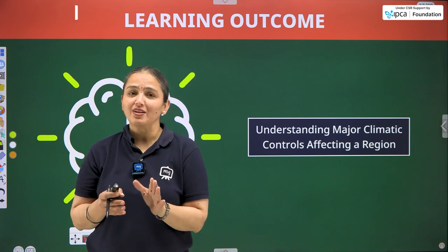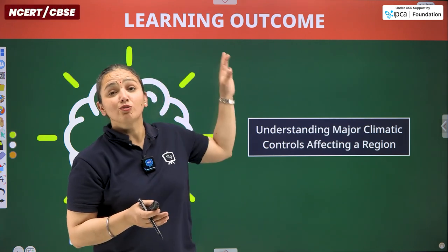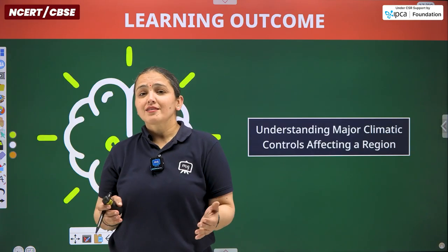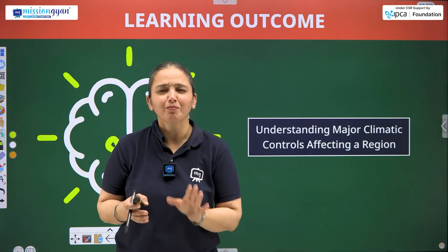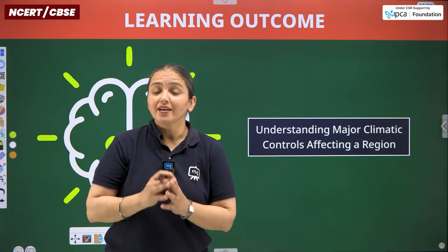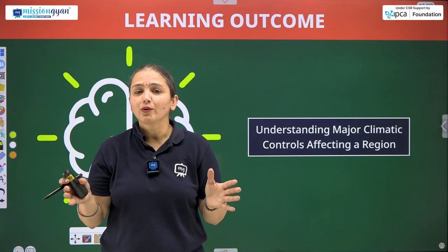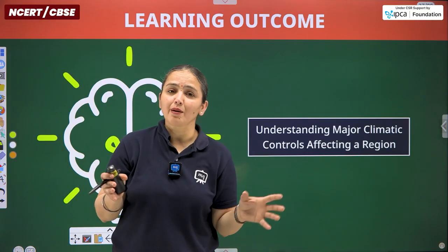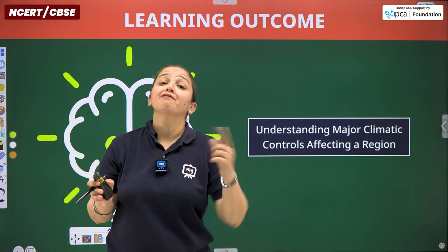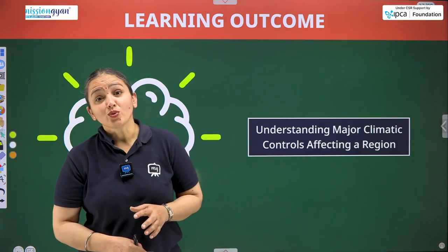But let me tell you, if you understand the concepts discussed in today's class, your future classes are going to be quite easy for you, particularly the geography subject. So what is the learning outcome of today's class? We have entirely discussed the controlling factors of climate and factors affecting the climate of any region of the earth. Now is the time to recall the things.